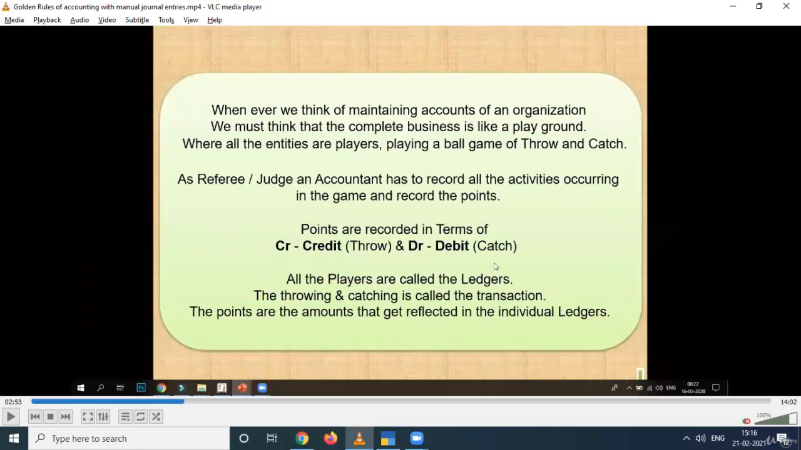So all the players are called ledgers, and the throwing and catching activity is known as the business transaction. That is an event in any business, and all the points are the amounts that get reflected in those individual ledgers. So moving forward, we'll start with a game in a playground.